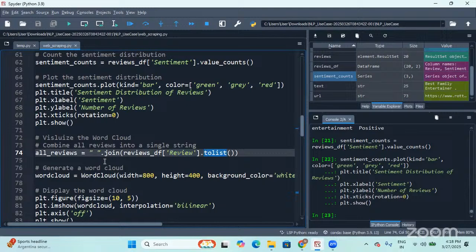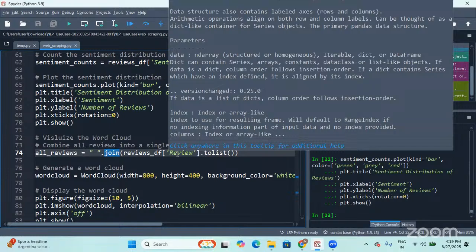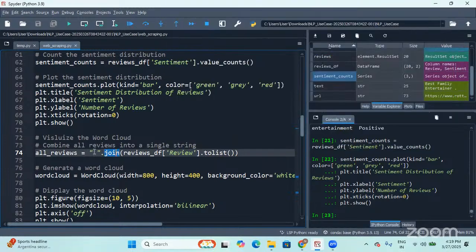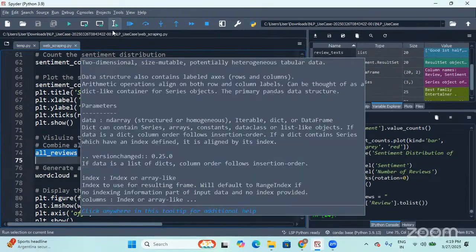So you are joining using the join function, with an empty string, which represents space. From this data frame, within the review column, each review will be joined using space. That output will be stored back in a list format, and that list is stored as a variable, which is nothing but all_reviews.